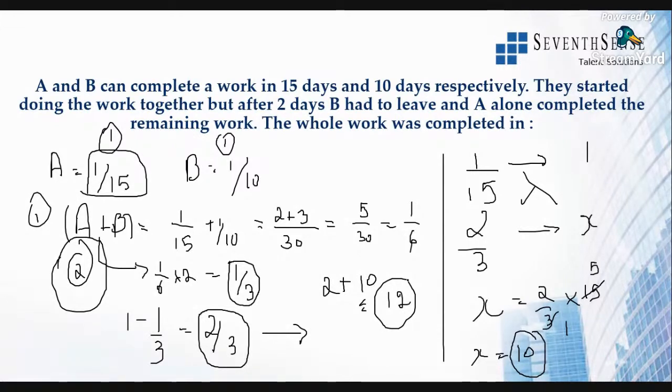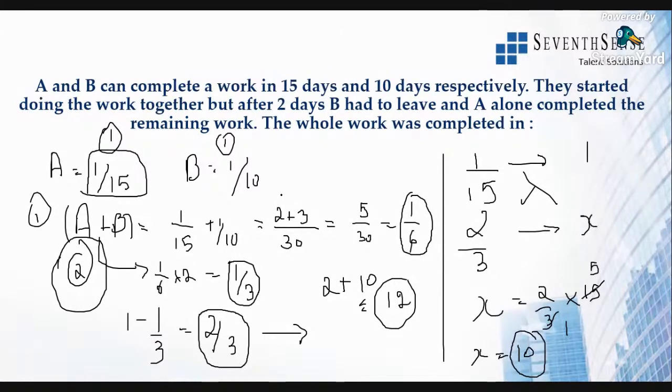This is the meaning of the question. So A finishes 1/15 of the work in 1 day, B finishes 1/10 of the work in 1 day. Now they are telling us they started doing the work together. So if they are doing the work together, it will be A plus B. So if it is A plus B, in 1 day they finish 1/6 of the work.